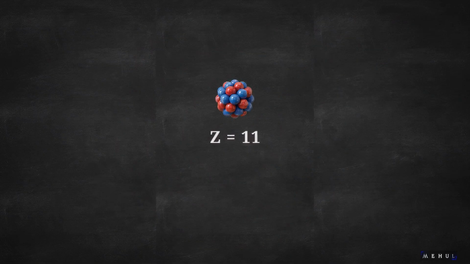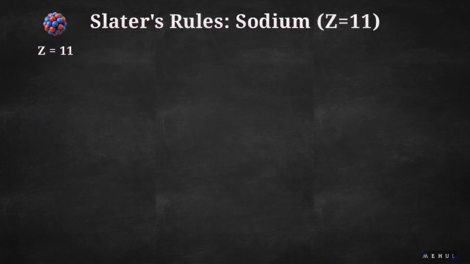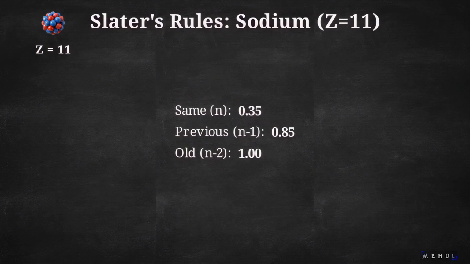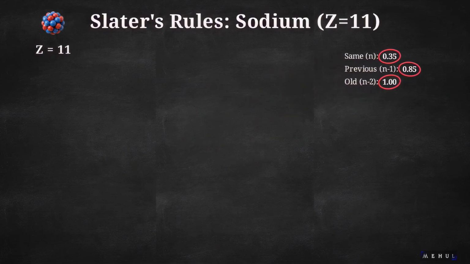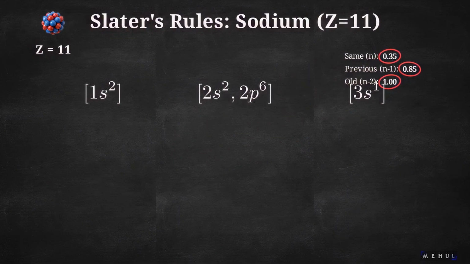We calculate this shielding constant, sigma, using Slater's rules. The system requires grouping the electron configuration and applying a strict set of multipliers. Memorize this sequence: same 0.35, previous 0.85, old 1.00. Let's calculate the shielding for the outermost 3s electron in sodium. Any other electrons in the same principal group contribute 0.35.